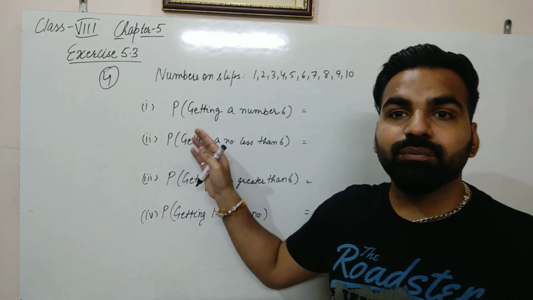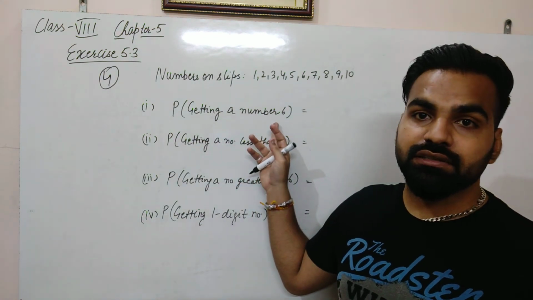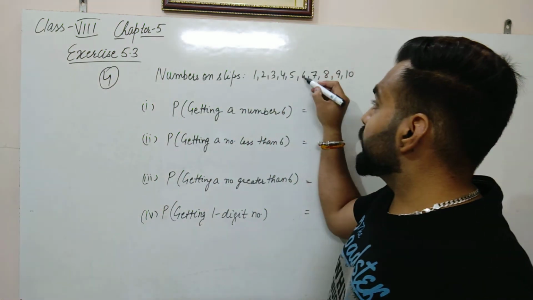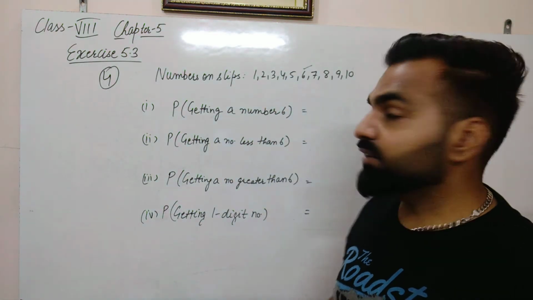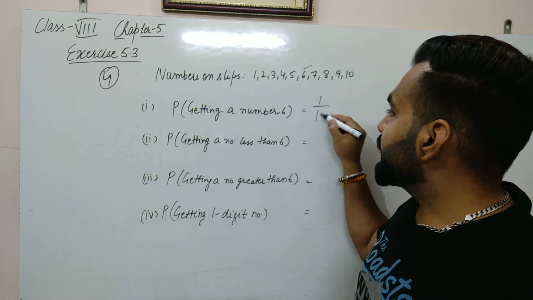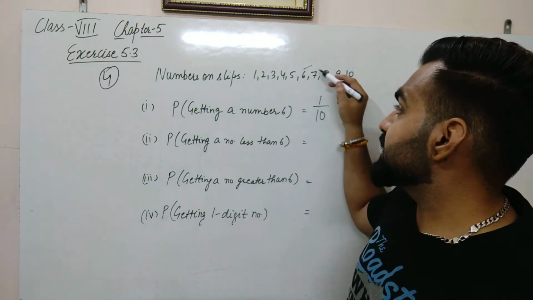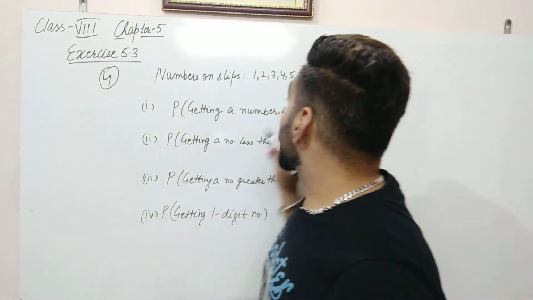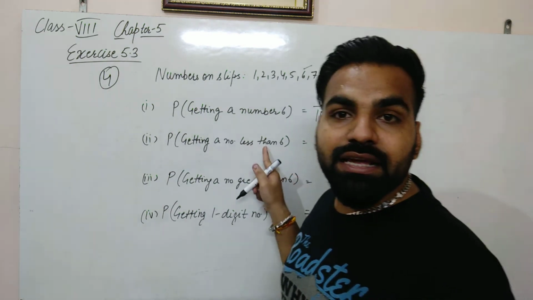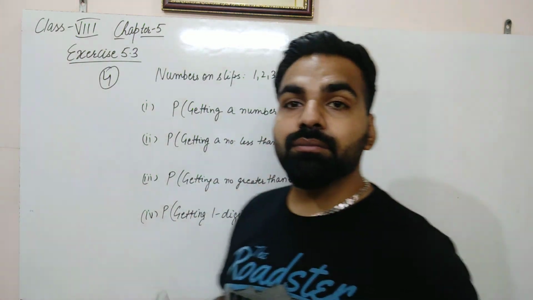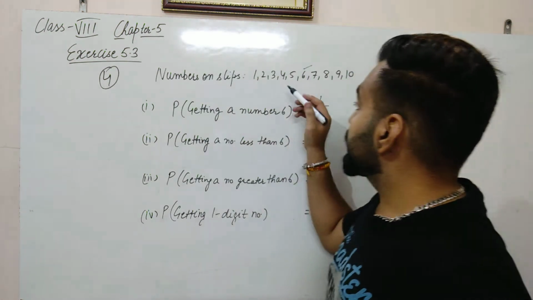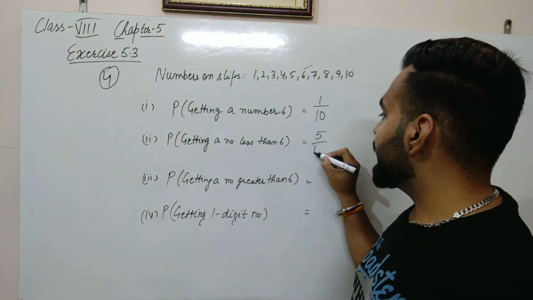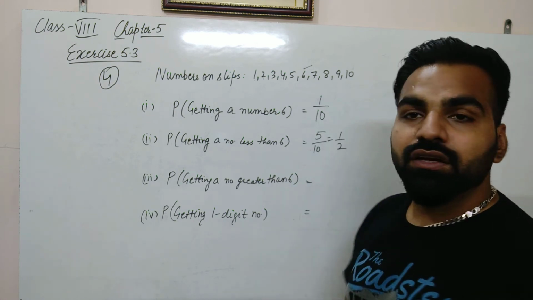Now we have to calculate probability of getting a number 6. To calculate, how many 6 are there in the total outcome? So there is only 1 six here. So probability will be 1 by 10. Favorable outcome, that is a single outcome is there, upon total outcomes, that is 10 here. Now getting a number less than 6. So calculate how many numbers are there less than 6. So there are in total 1, 2, 3, 4, 5. 5 numbers are there. So probability will be 5 by 10, that is 1 by 2.